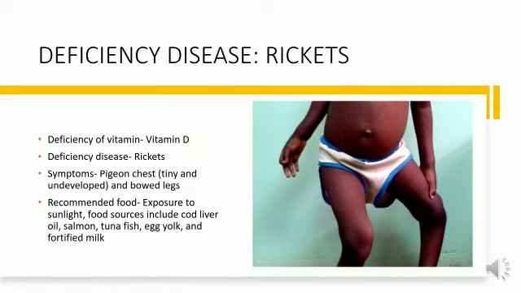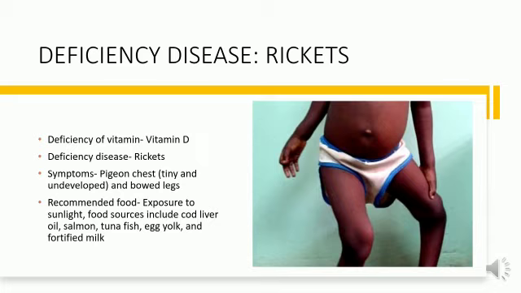And the next disease is rickets, which is caused due to the deficiency of vitamin D. The symptoms of this disease are pigeon chest, which means a tiny and undeveloped chest, and bowed legs. As you can see here, the legs of this kid are not straight. These are the bowed legs.